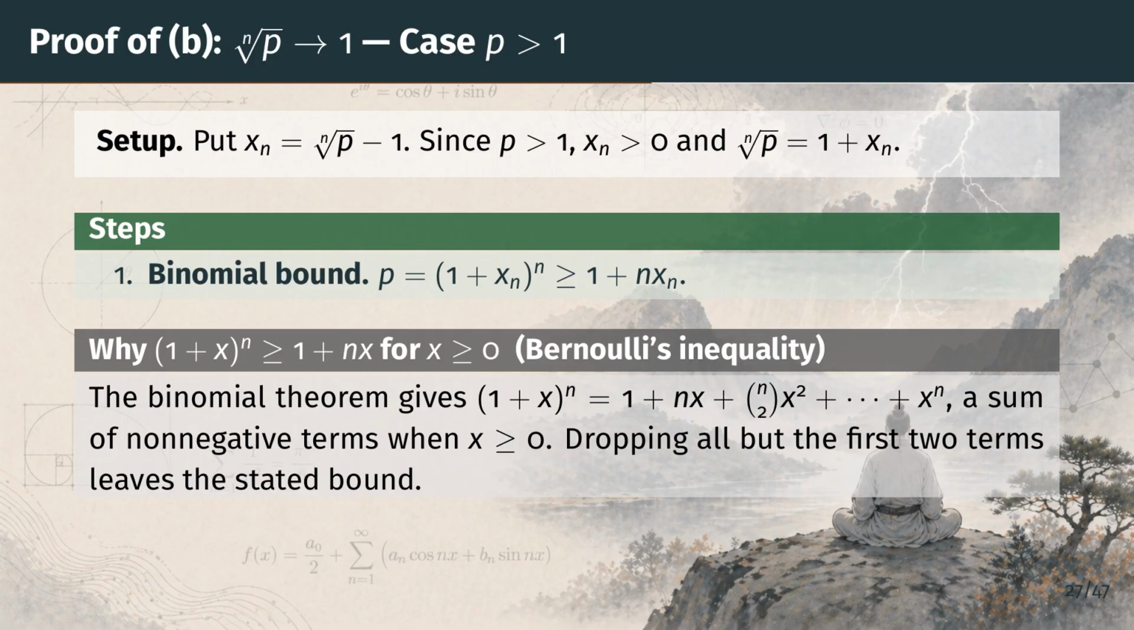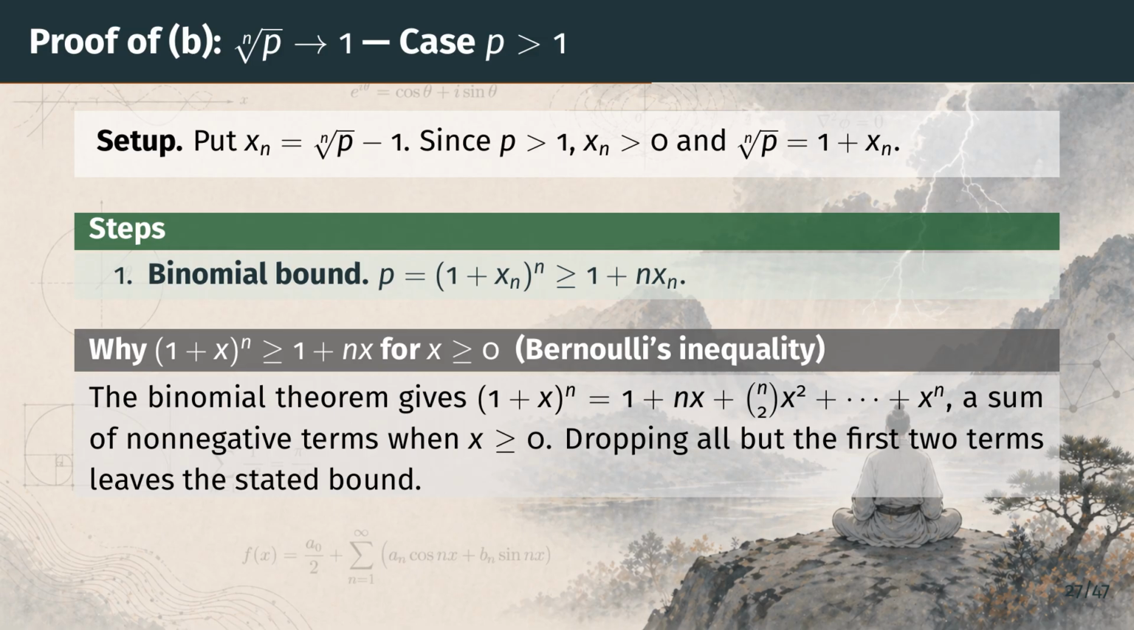The strategy is to write the n-th root of p as 1 plus a small correction x sub n, and then show that the correction shrinks to 0. We begin with the case p greater than 1, so x sub n is strictly positive. Step 1 is the key estimate. 1 plus x sub n raised to the n-th power is at least 1 plus n times x sub n, and the left side equals p by the definition of x sub n.